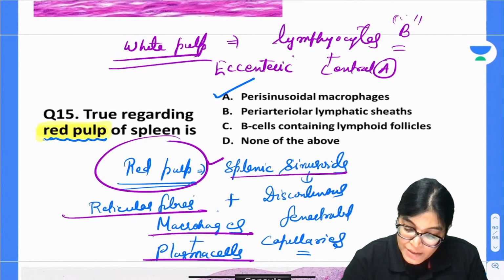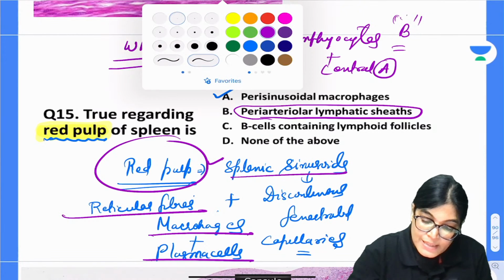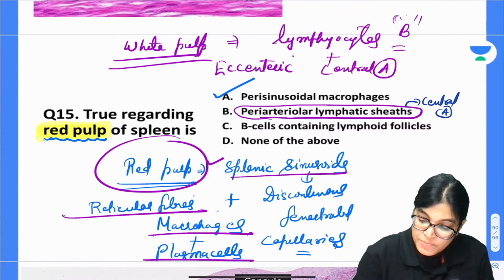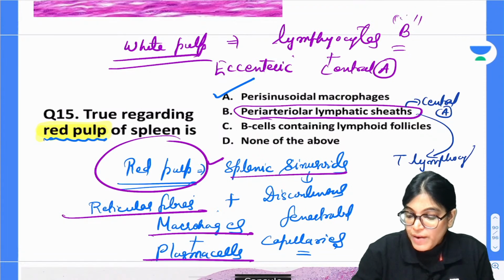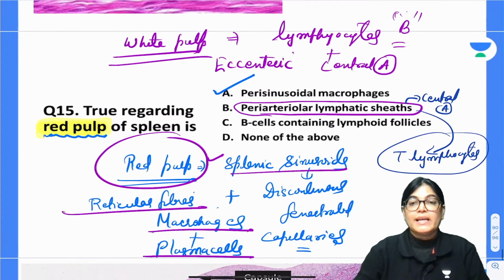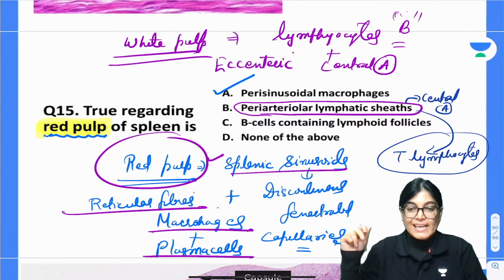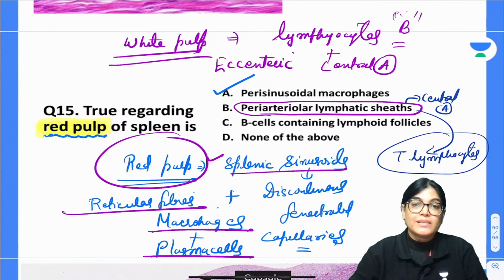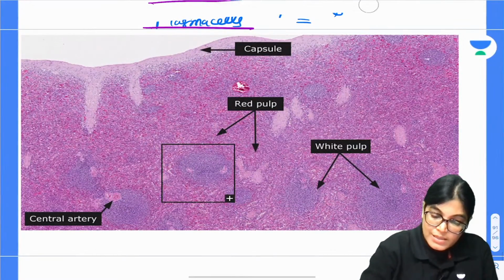The periarterial lymphatic sheath is the area which is surrounding the central artery, and it will contain T lymphocytes. Please note down, the periarterial lymphatic sheath will contain T lymphocytes. This is the lymphocyte aggregation around the central artery, which consists of T lymphocytes, and this is called PALS, the periarterial lymphatic sheath. So let me show you the slide of spleen.